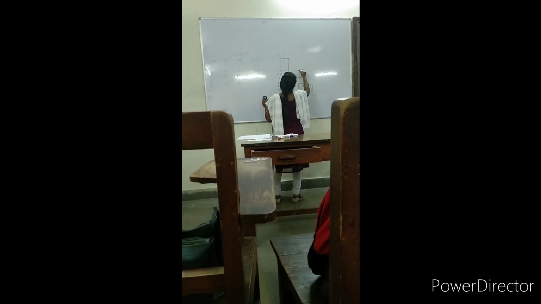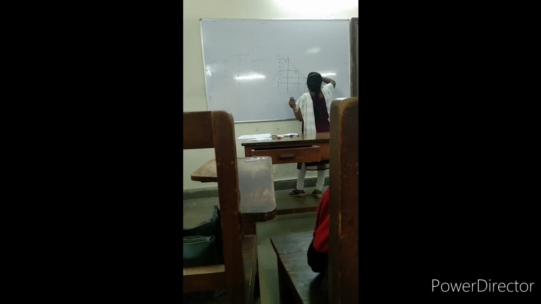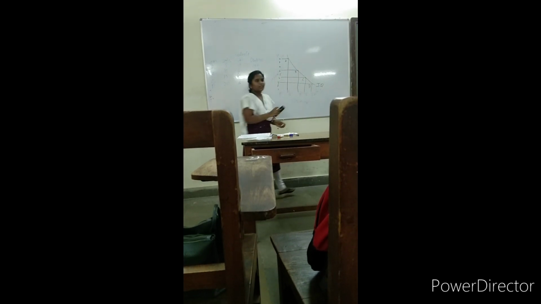By joining all the different points A, B, C, D, we get a curve. This curve is nothing but an isoquant curve.